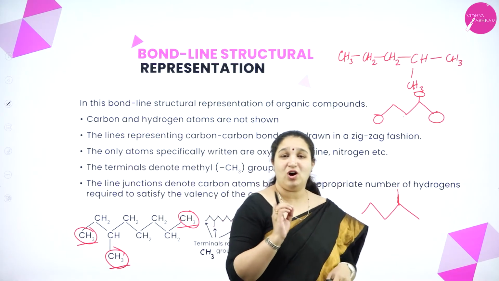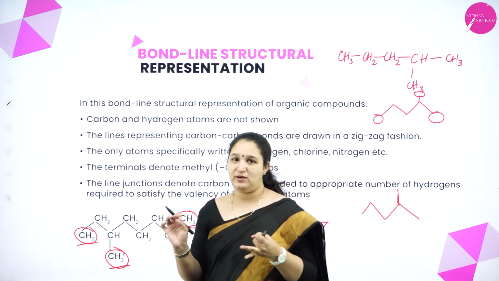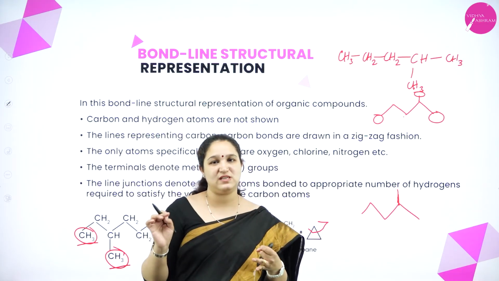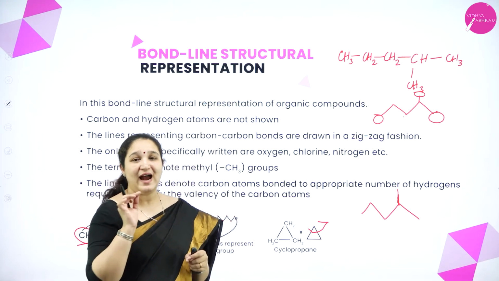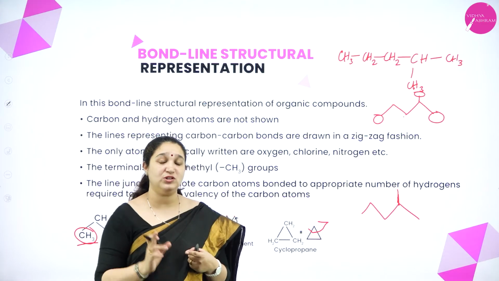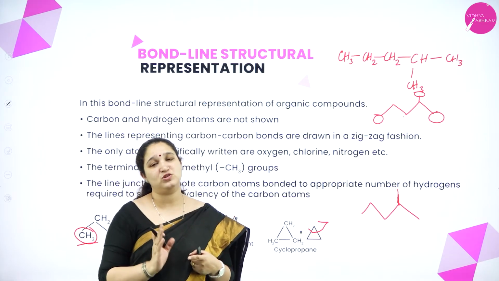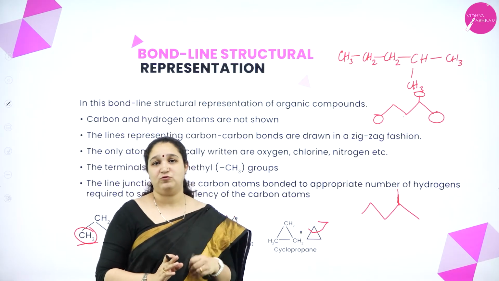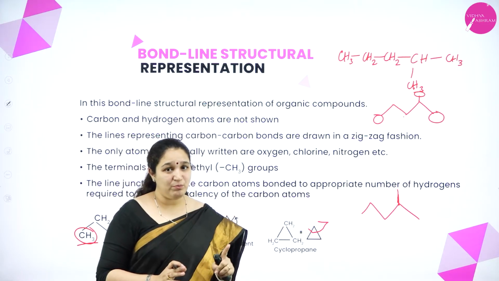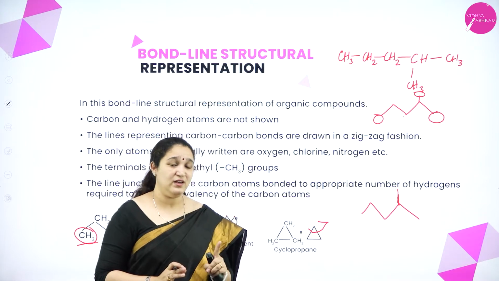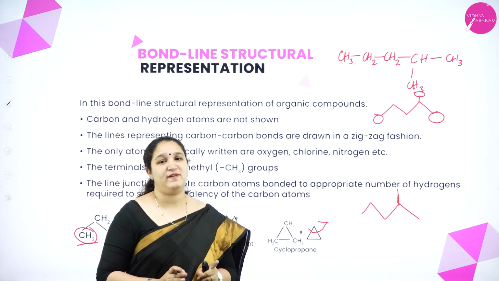Okay. So, you are not writing any carbon and hydrogen, you are just putting it in the form of a zigzag. And the terminals, you remember, should be CH3 groups, and in the junction it is carbon with the appropriate number of hydrogens so that the valency is maintained as 4. So, this kind of structure is very important to understand how to write, especially for your competitive exams.